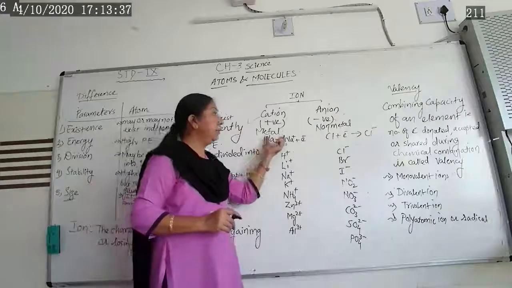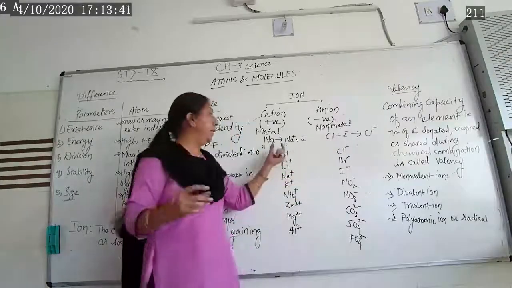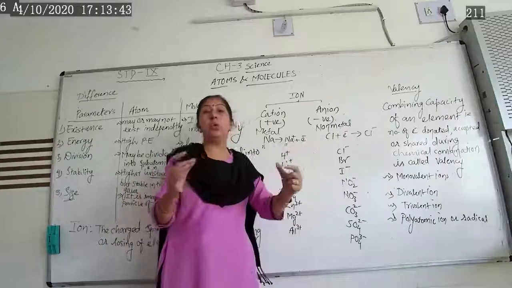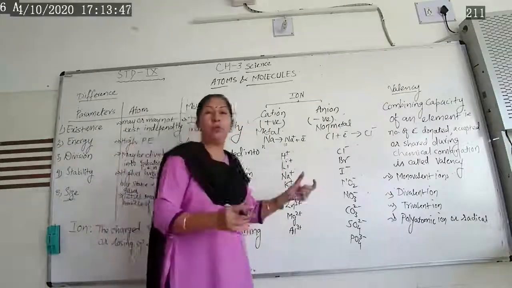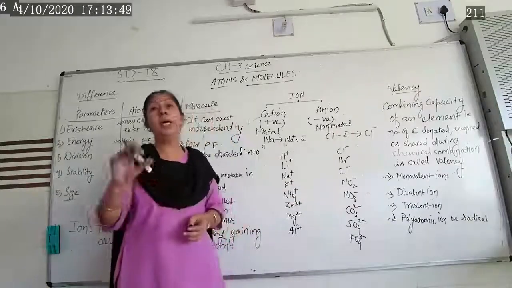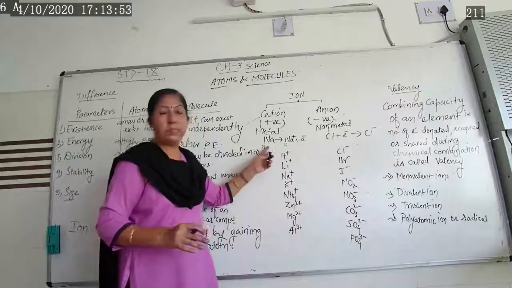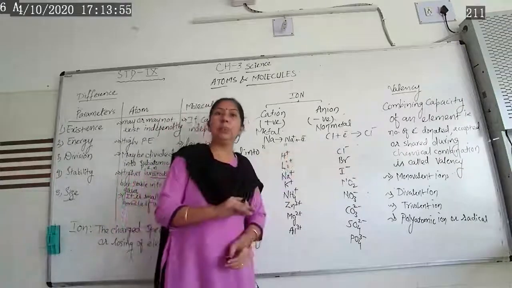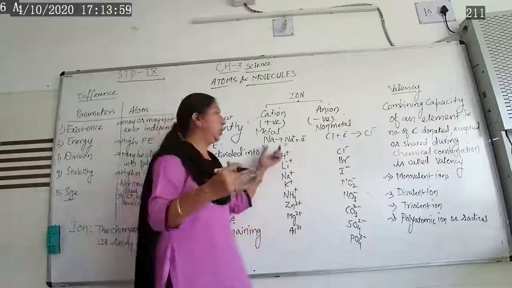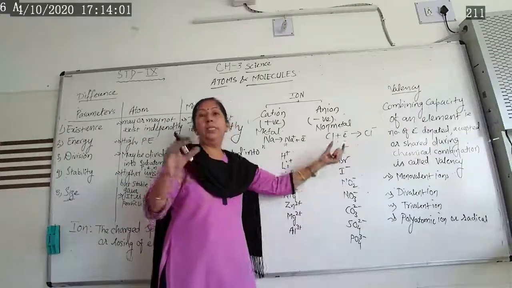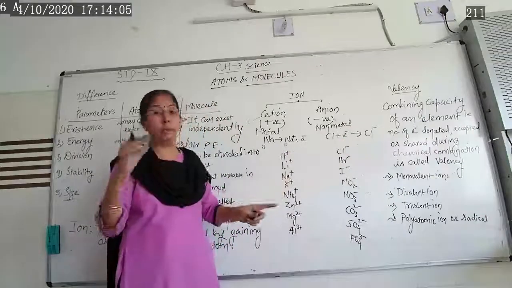When metal comes in contact with non-metal, some strong force of attraction is produced between them, and that strong force of attraction is known as a chemical bond, which we will learn afterwards. So when sodium comes in contact with chlorine, sodium has a tendency to donate the electron to chlorine, and it forms a chloride ion, and sodium forms a sodium ion.